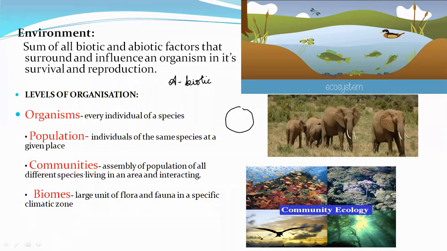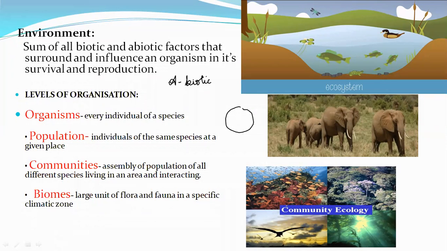Next, coming to communities, let us quickly move on. Hopefully it is clear to you, and just go through the old videos as well. Communities: assembly of the populations of all the different species living in an area and interacting. So what is a community? In one community, birds are there, then the plants, then the fishes, aquatic animals, then the trees, forests are there. All this is known as community.